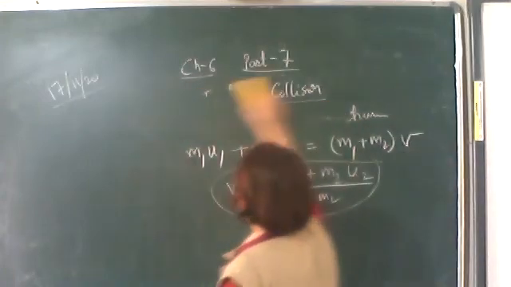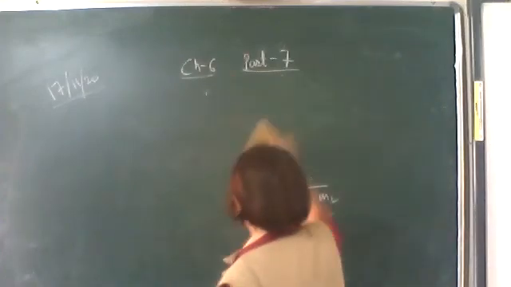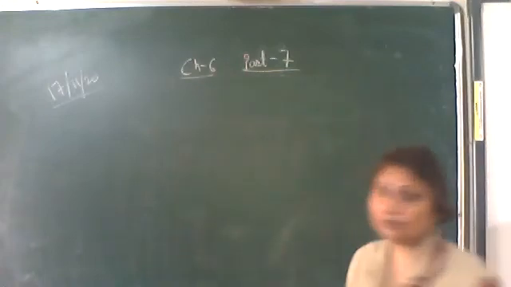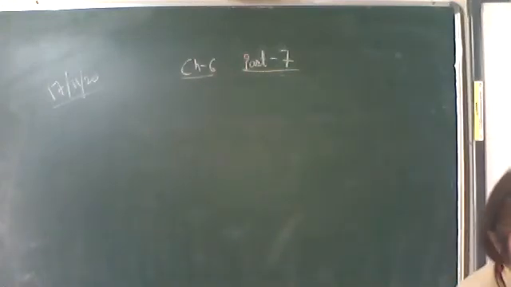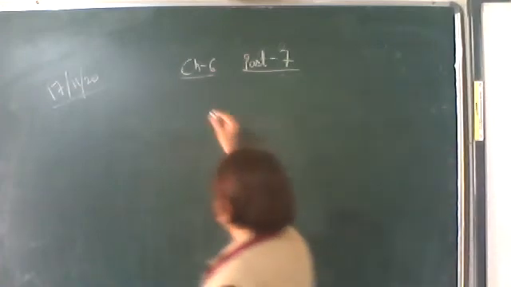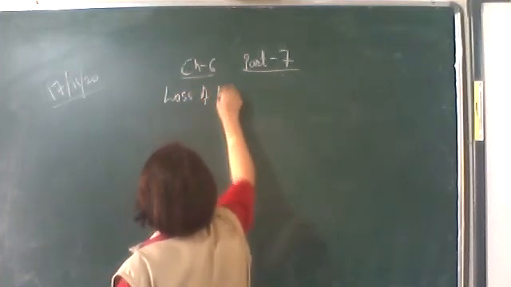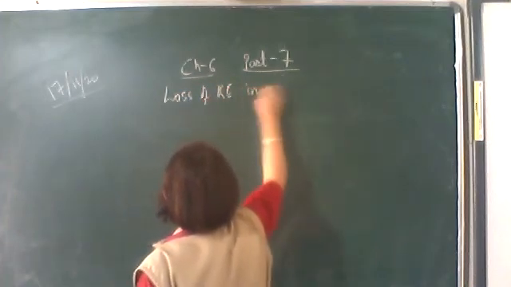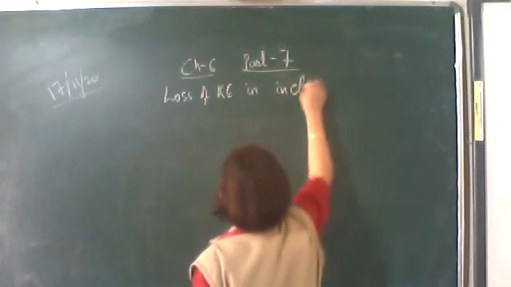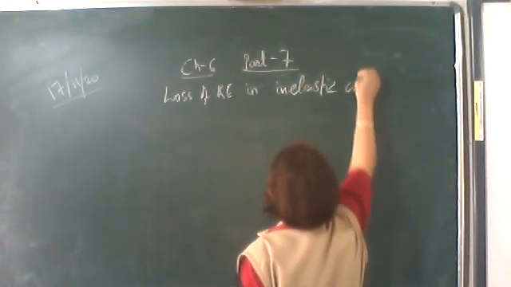So write the heading: loss of kinetic energy in inelastic collision. Whereas in an elastic collision there is no loss of kinetic energy; the kinetic energy before collision equals the kinetic energy after collision.